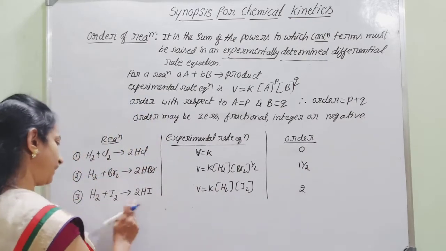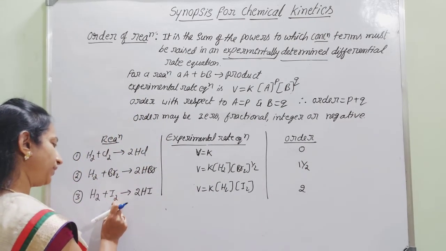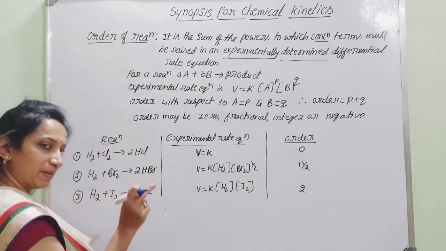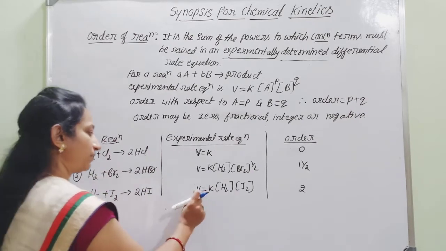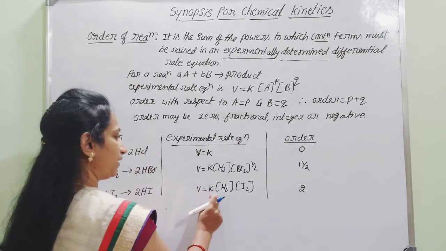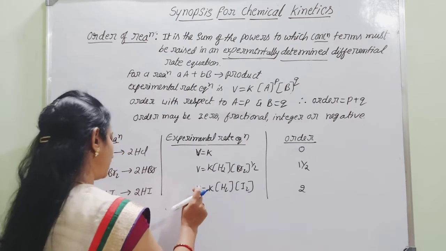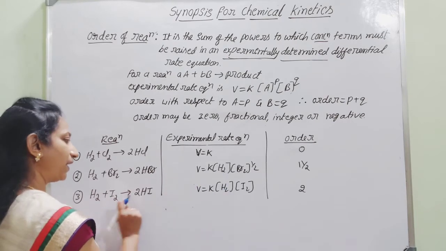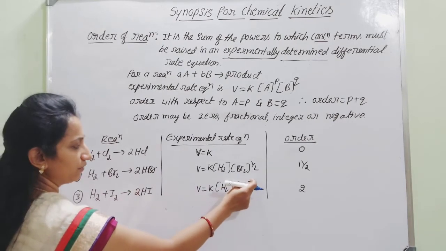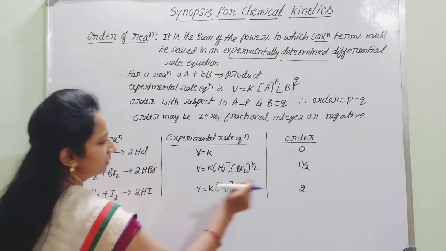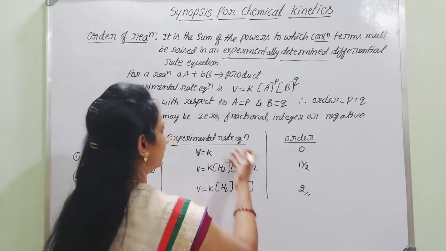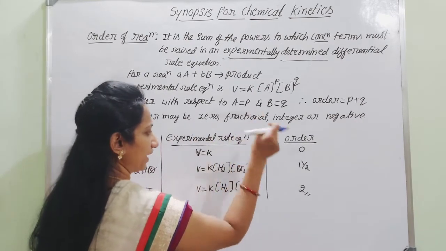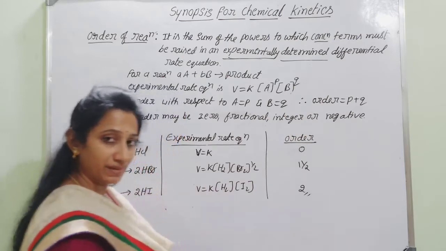Next, another example. Hydrogen plus iodine combines to give hydrogen iodide. With respect to this, the experimentally determined rate expression is V equal to K into H2 to the power 1, because the order of hydrogen is 1, and the order with respect to iodine is also 1. Therefore, 1 plus 1 is equal to 2. Therefore, we can easily guess that orders can be 0, fractional, integer, or even sometimes negative values.